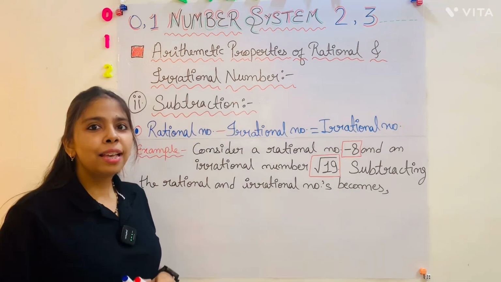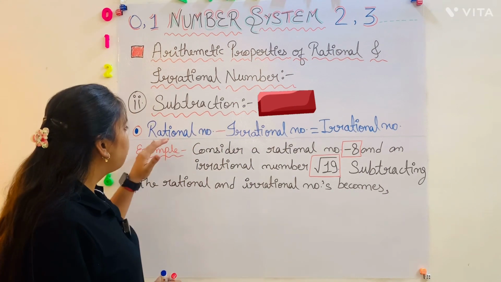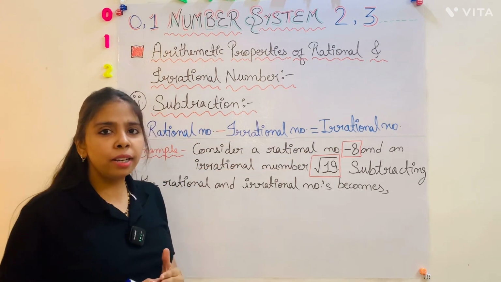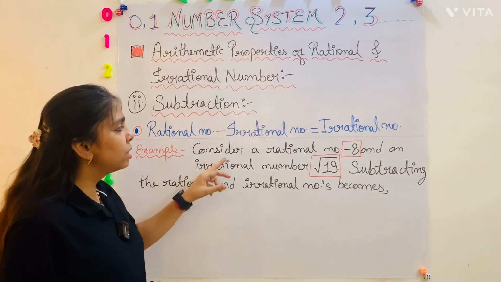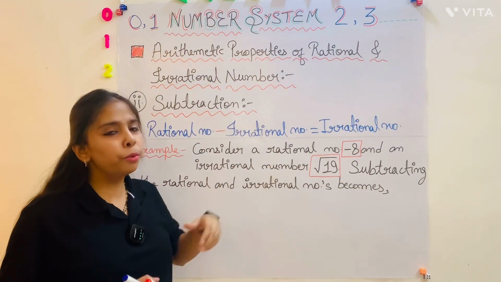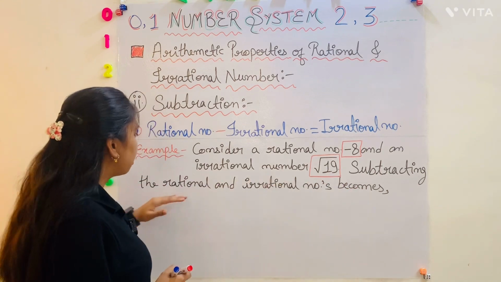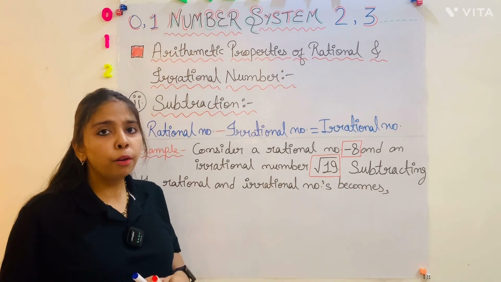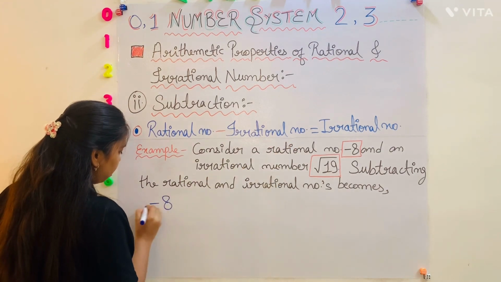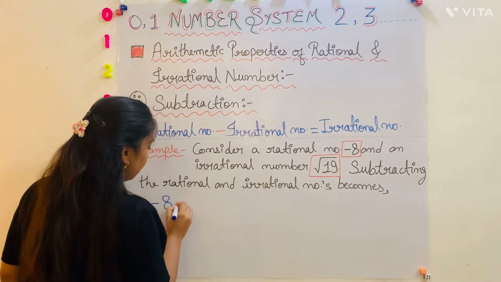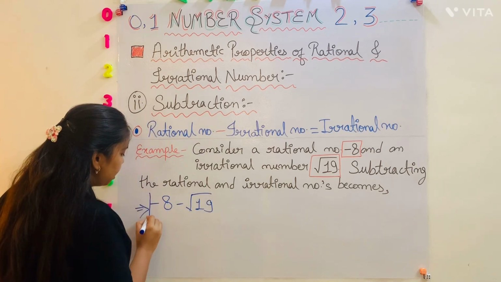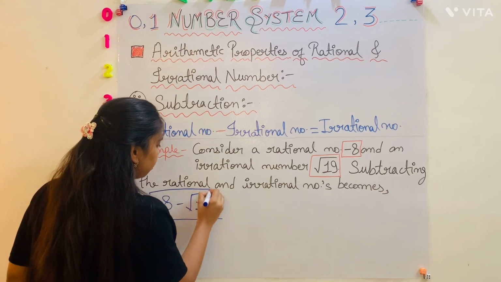Okay. The second one is subtraction. When we subtract a rational number and an irrational number, it will give an irrational number. Example, consider a rational number -8 and an irrational number under root 19. Subtracting the rational number and irrational number becomes -8 minus under root 19. Okay, this is an irrational number.